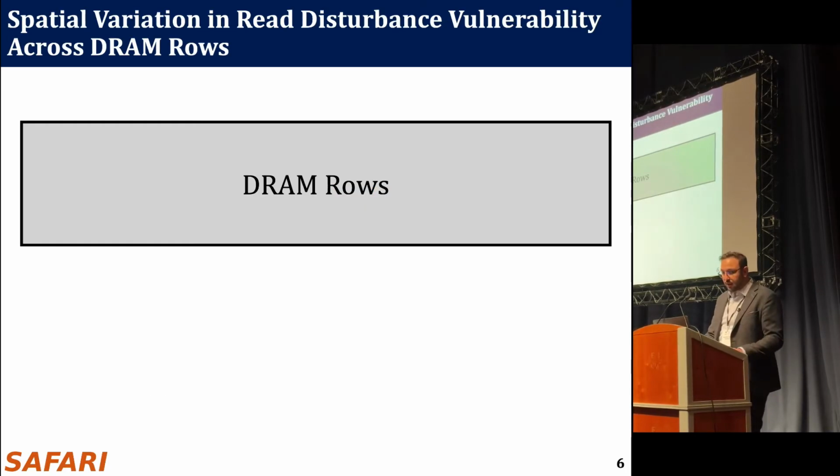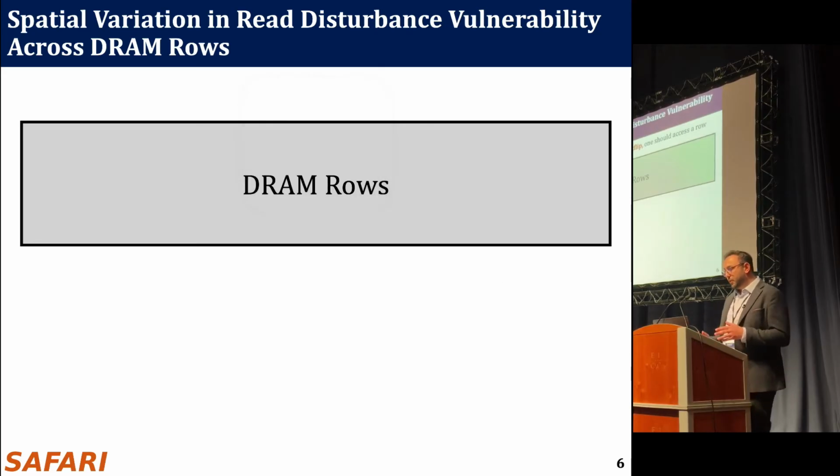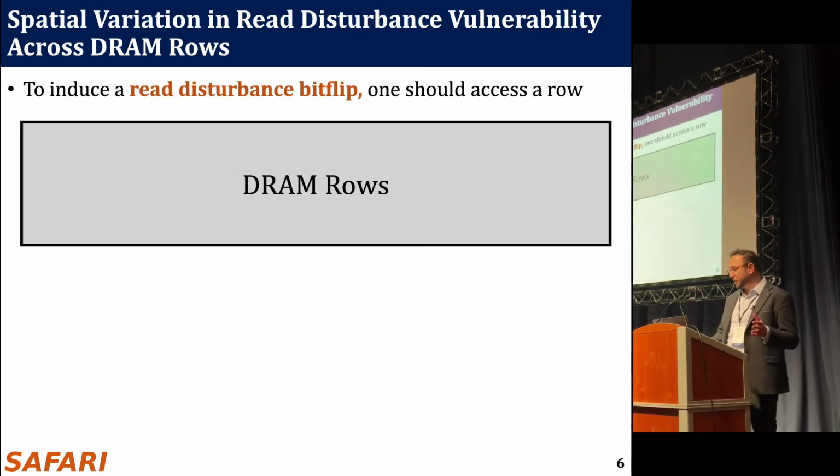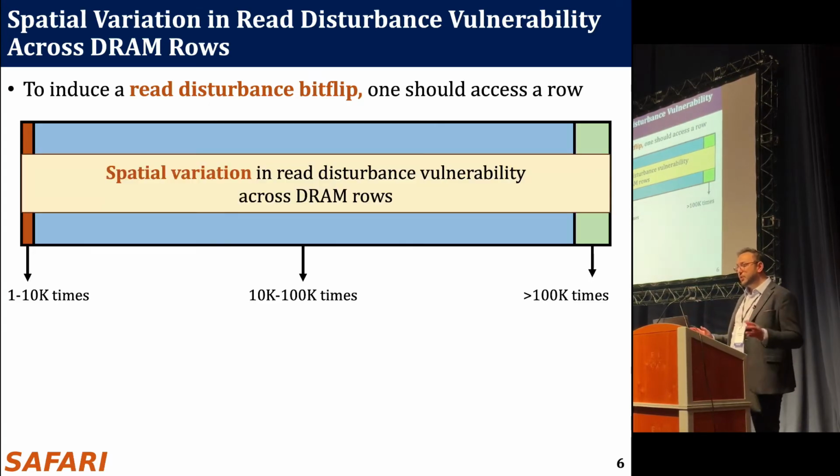Today, I want to focus on the variation of read disturbance vulnerability across different DRAM rows. In this cartoonish picture, imagine that all your DRAM rows are represented in this box. To induce a read disturbance bit flip, one should access a row several thousand times for a small fraction of DRAM rows. For the vast majority, you need tens of thousands of activations. And for some other small fraction, you need to access more than 100,000 times. We named this variation spatial variation in read disturbance vulnerability across DRAM rows.